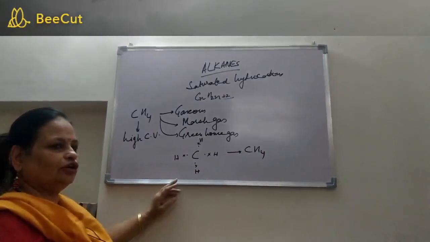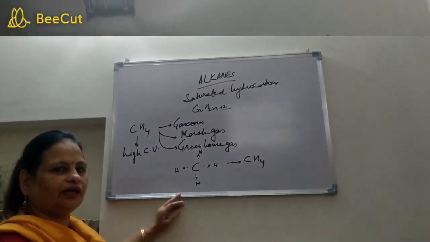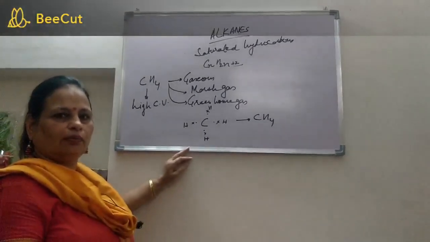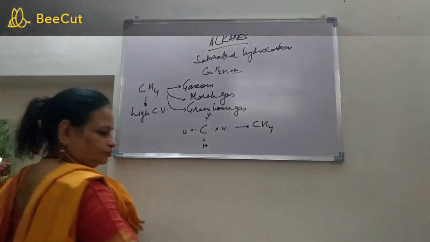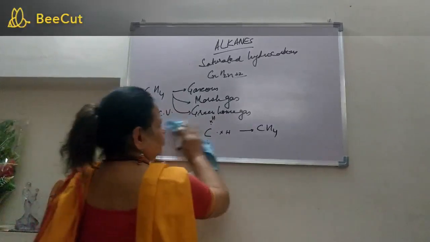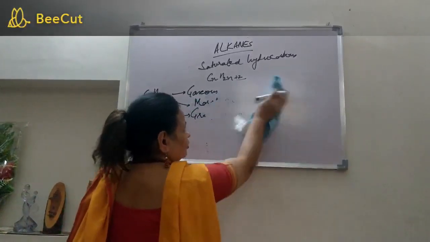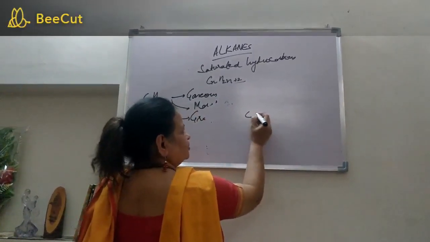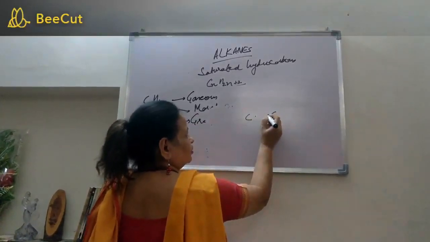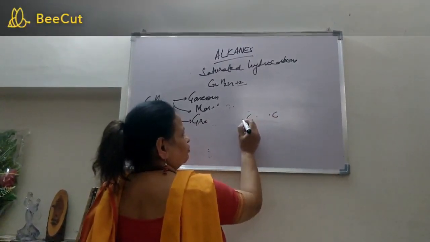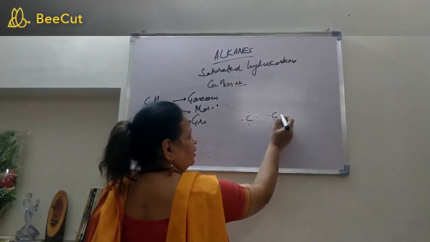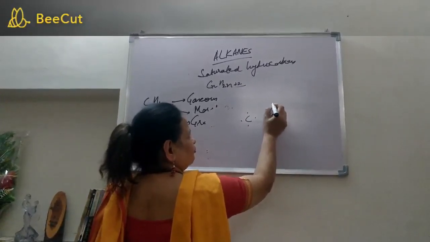Alright. Similarly, when you talk about the next member, there will be sharing between the 2 carbon atoms. I will show you. The carbon atoms, each one of them will share one of its electrons with the other carbon atom and the other 3 with hydrogens.